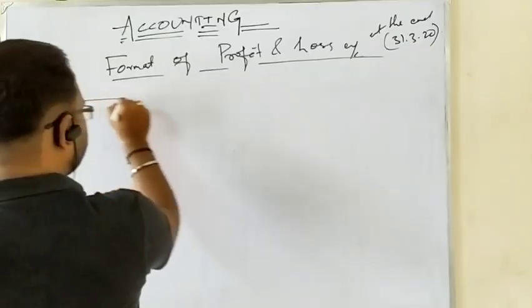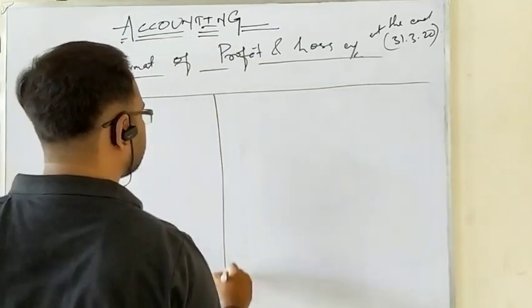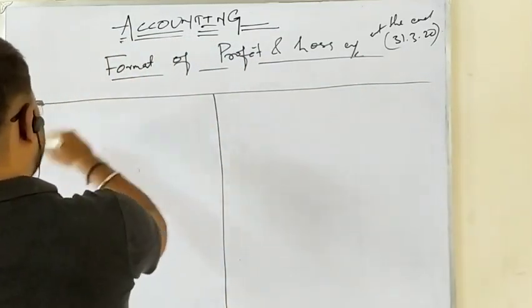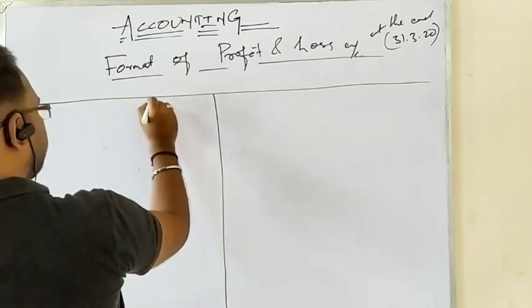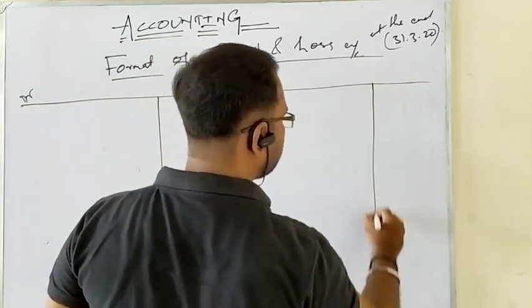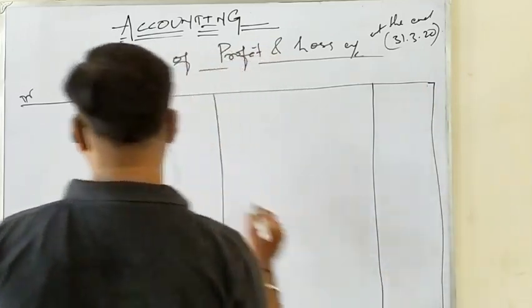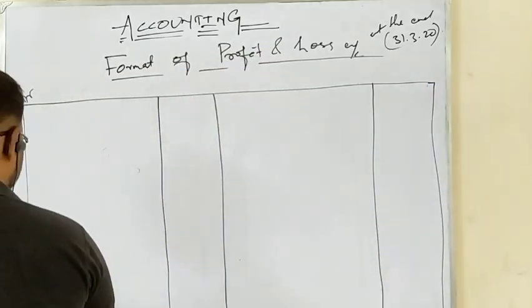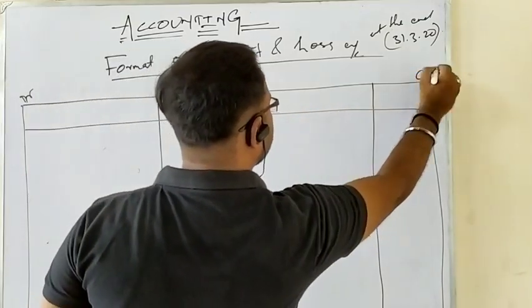It is prepared in T shape. Okay, debit side is having the particulars and amount column only. Same goes with the credit side also, that is having particulars and amount column only. This is the credit side.